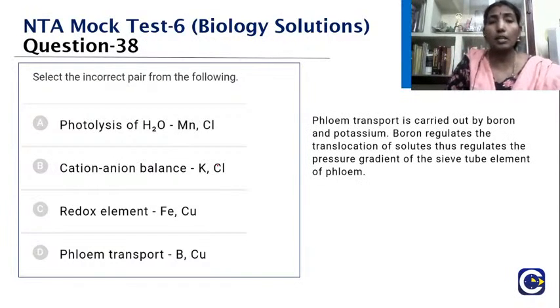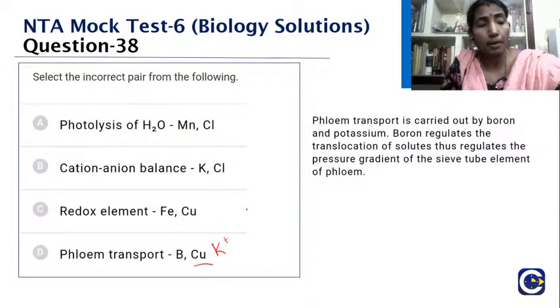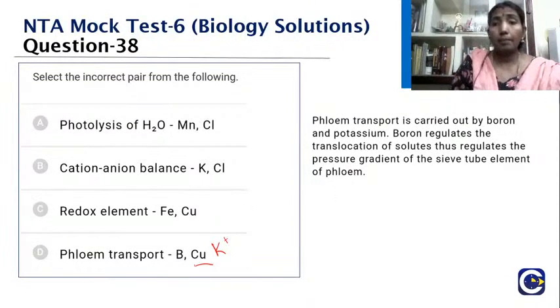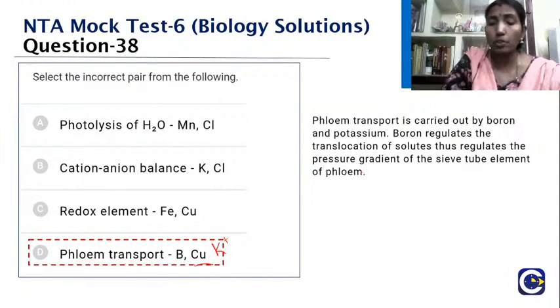As you see here, it is the phloem transport, because that is carried out by boron, not copper, it is potassium. Because boron helps in translocating the solute, it is very much important for regulating the pressure gradient of the sieve tube element of phloem. So that is the right answer. Okay, students, please do post your answers.